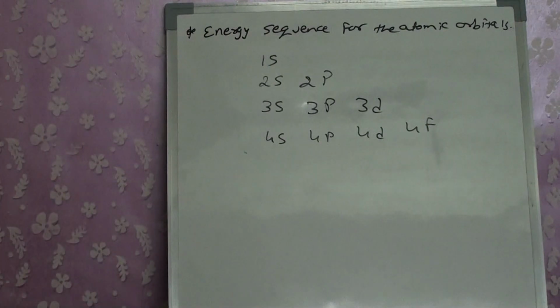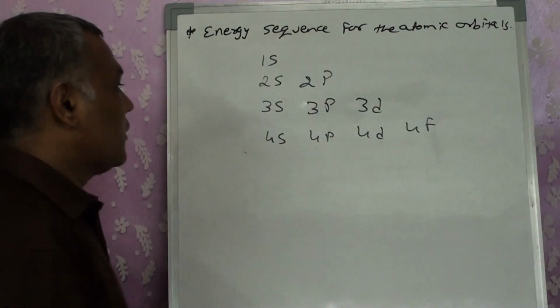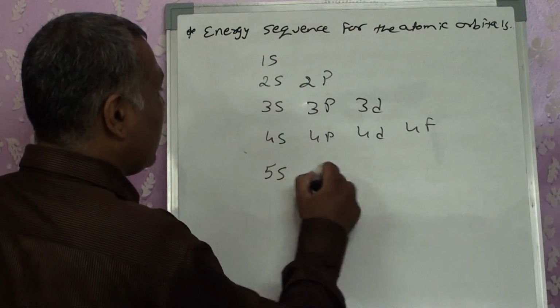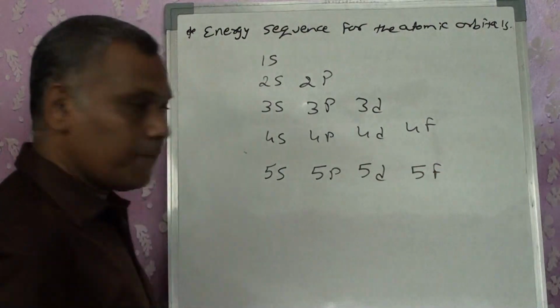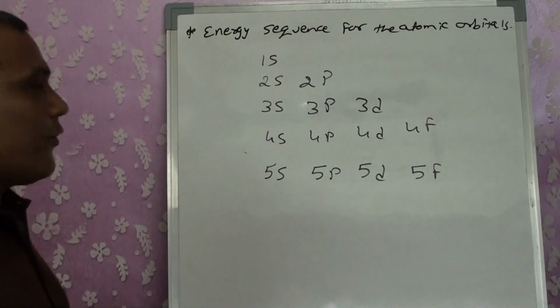Then we can have 5s, 5p, 5d, 5f orbitals. Right? These are the different orbitals.